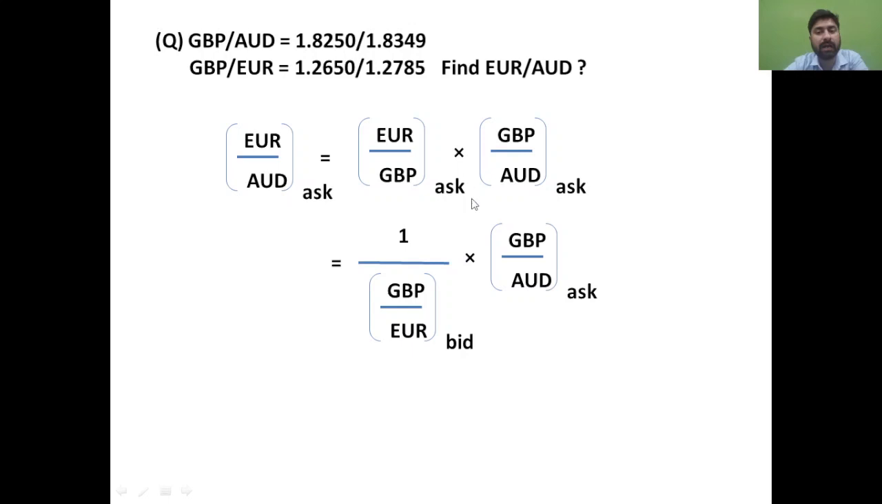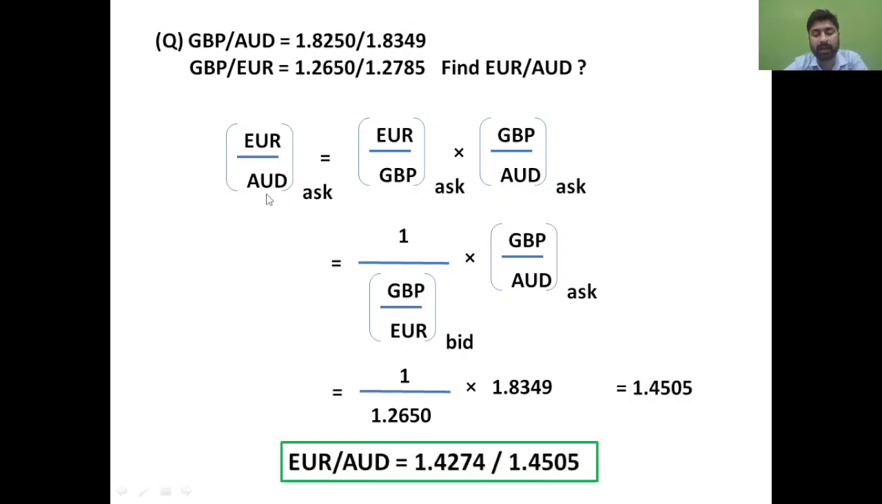And now this will remain the same. We already have the bid price, GBP oblique EUR bid price. So now simply put the values and find out the ask price, and this will be your final ask price for this currency pair. Now you have both the bid price and the ask price, and you can also find out the cross rate. So this will be your final answer.